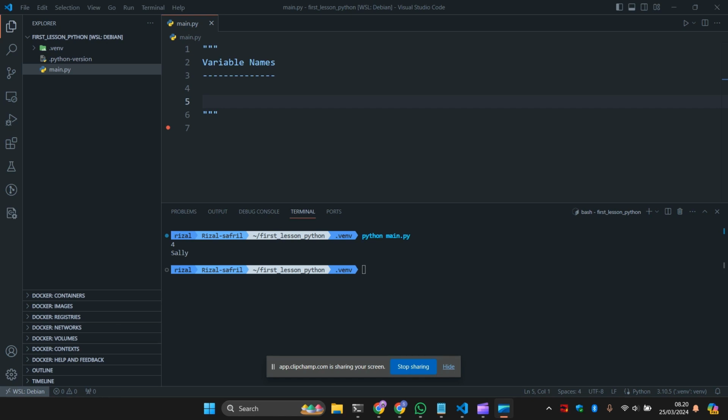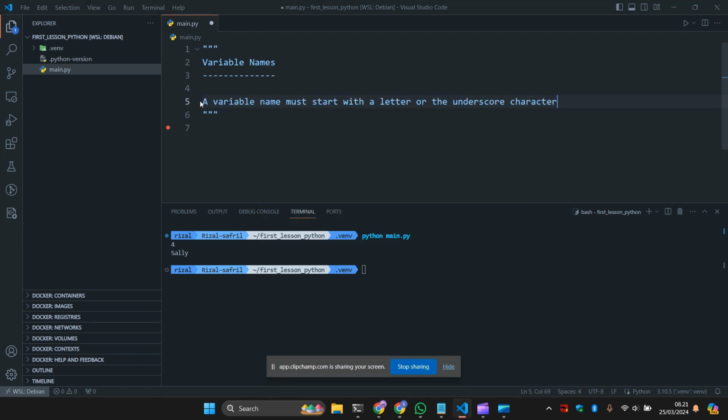Basically, variables have rules. But maybe some of you think that a variable is very simple. You just declare something like x and y, and that's it. But actually, a variable can have a short name like that, or an even more descriptive name like age, car name, total volumes, etc.